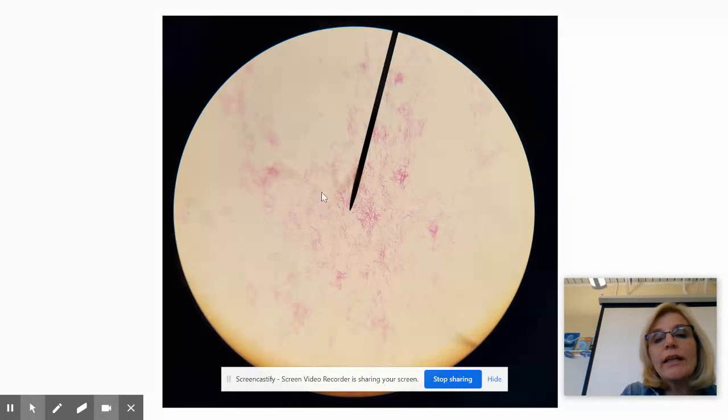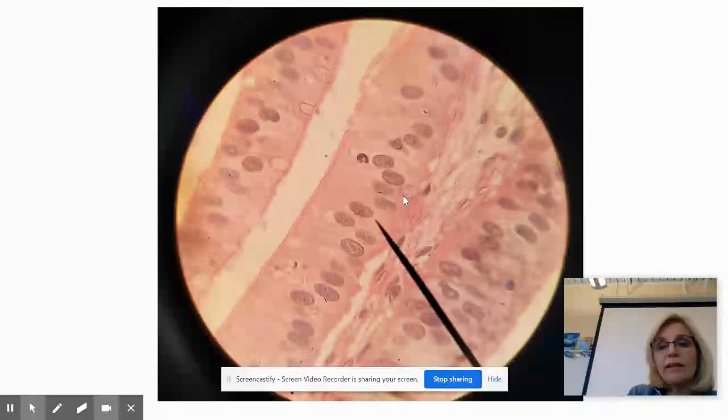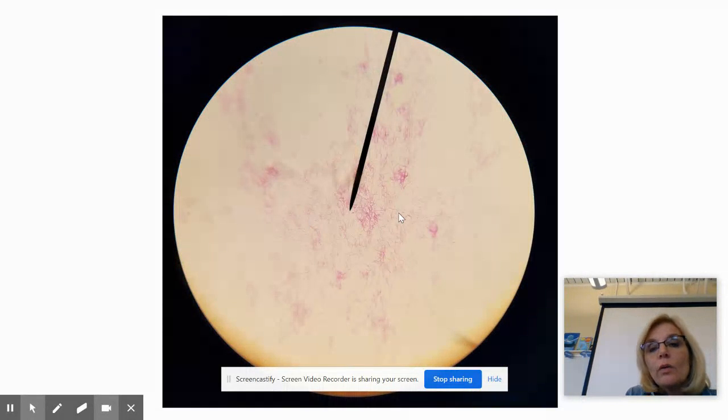If you notice, you just see little lines. A few cells in class had cocci, and if you really focused, you could see the little individual dots. It looks like that might be what's going on here. But for the most part, you don't see a membrane, you don't see a nucleoid, you don't see anything. Here's one cell compared to one cell.